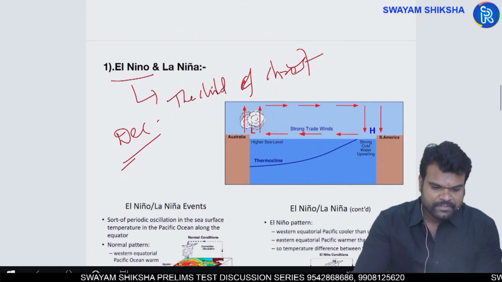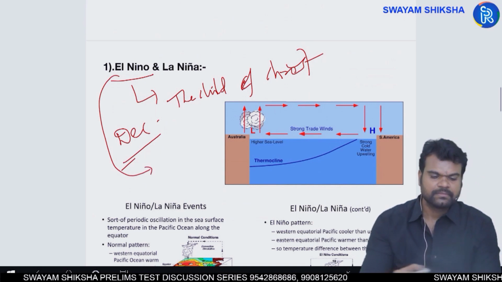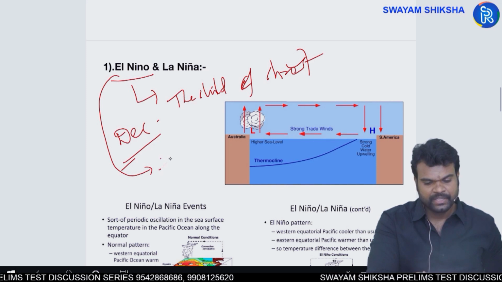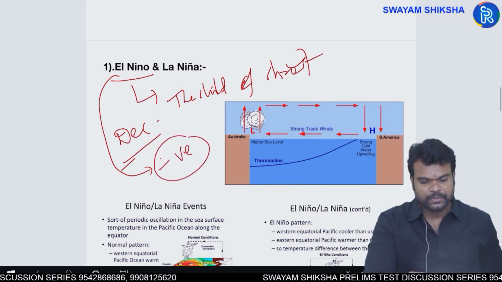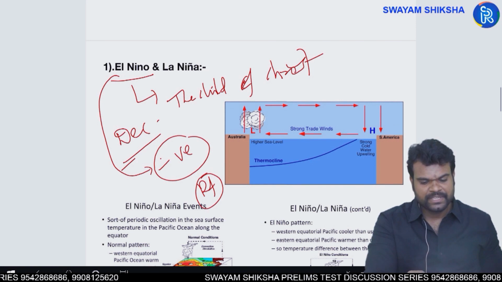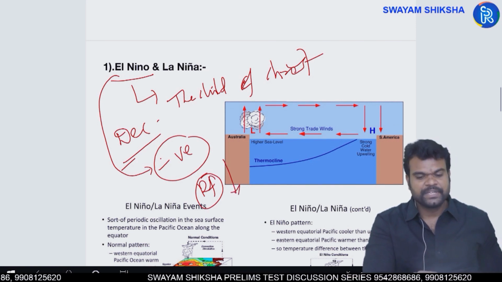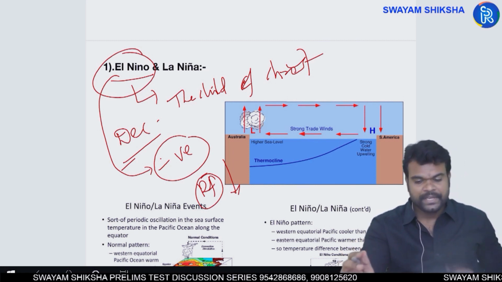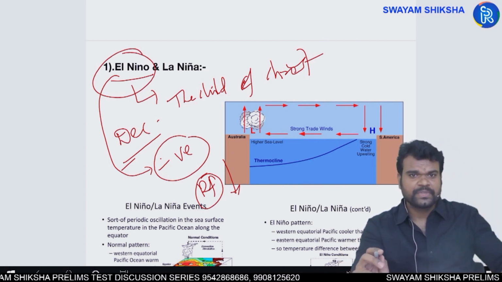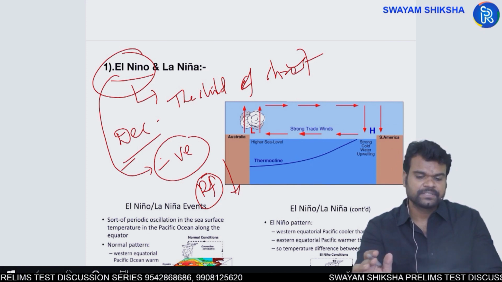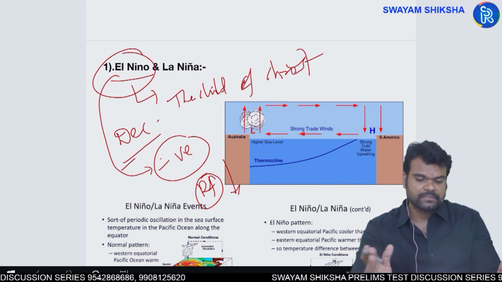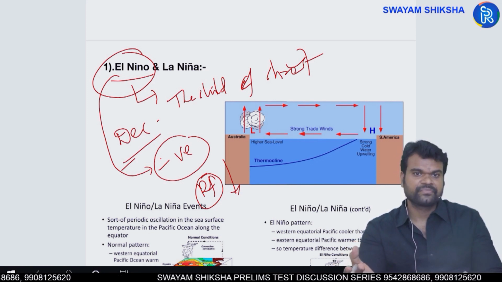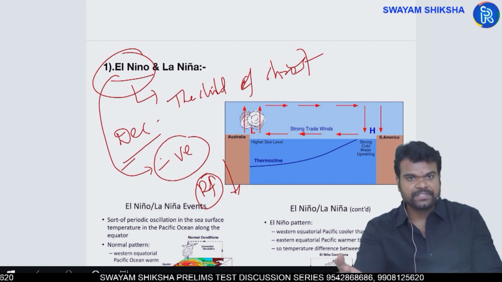El Nino will have its impact, negative impact, positive impact, in different parts of the world. For example, when it comes to India, it would be a negative impact. The amount of rainfall being received by India would be coming down whenever you have an El Nino kind of situation. Why? When you have some atmospheric changes or pressure related changes in the Pacific Ocean region, somewhere in the western part of South America, how could it affect the pressure conditions in the Indian Ocean region?